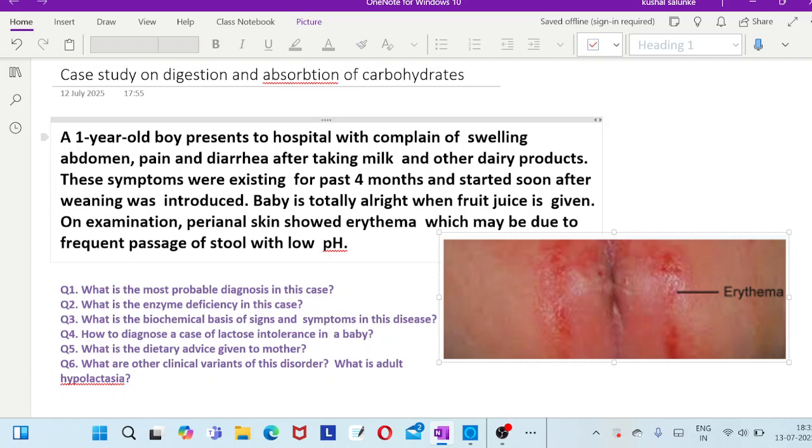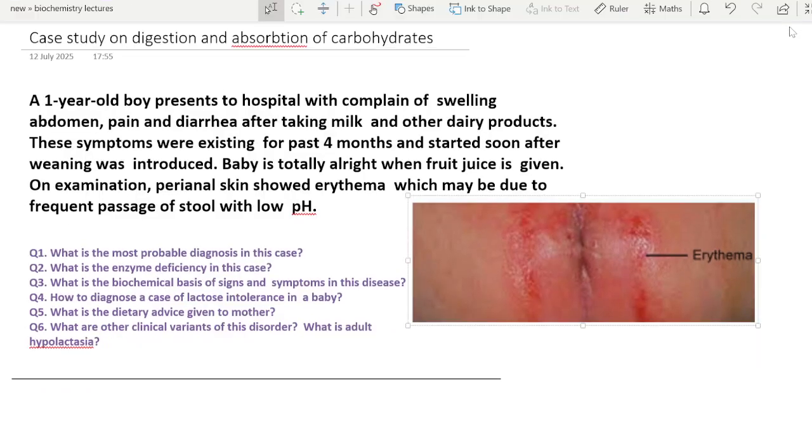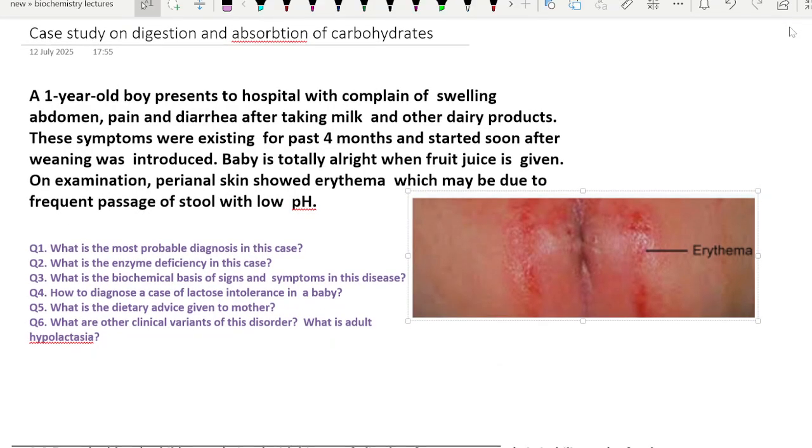Okay. Now, starting with clinical cases. The first case, I want to show you this kind of picture, and the clinical scenario will be given like this. A 1 year old boy presents to the hospital with the complaints of swelling in the abdomen, pain, and diarrhea after taking milk. Specifically, I want to highlight the milk products and dairy products. These symptoms were existing for the past 4 months and started soon after weaning was introduced.